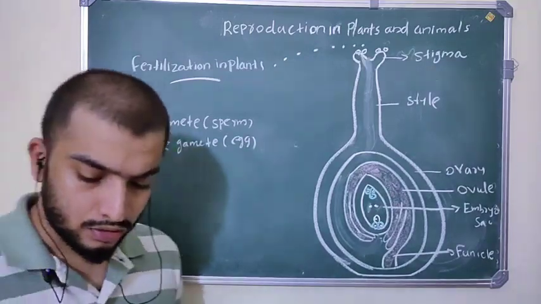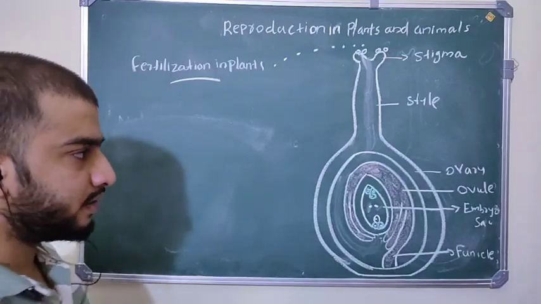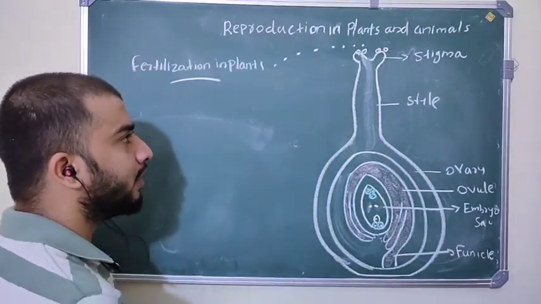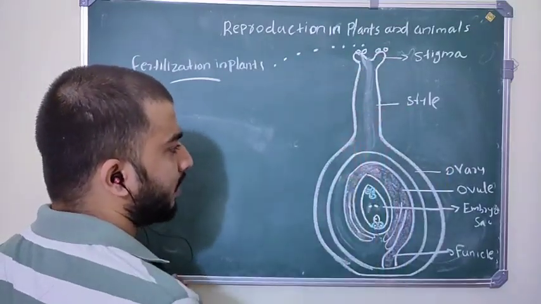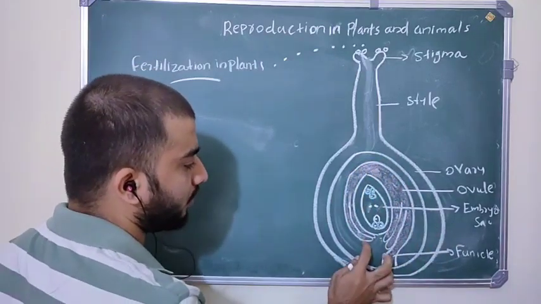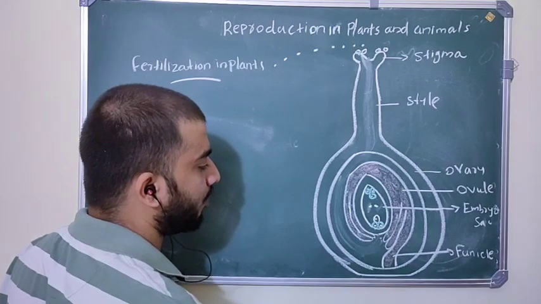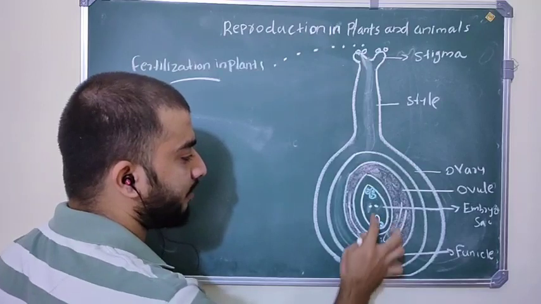Okay, so before going to discuss fertilization, I will review again the structure of the carpel, that is the female part of the flower. It has stigma, a long tube like structure called style, and ovary. Inside this ovary, ovule is present, and the ovule has two integuments, outer and inner, and it has nucellus. Inside this nucellus there is the embryo sac.